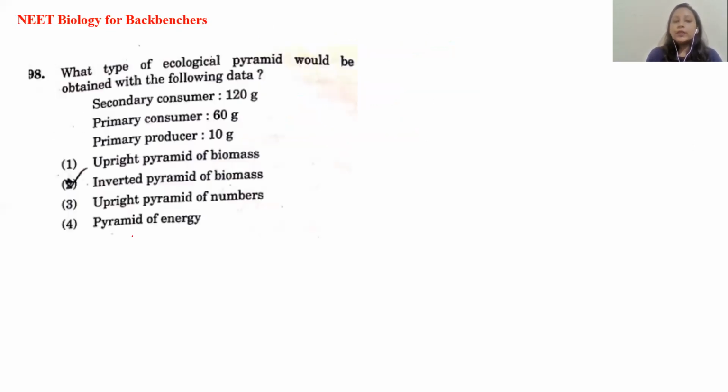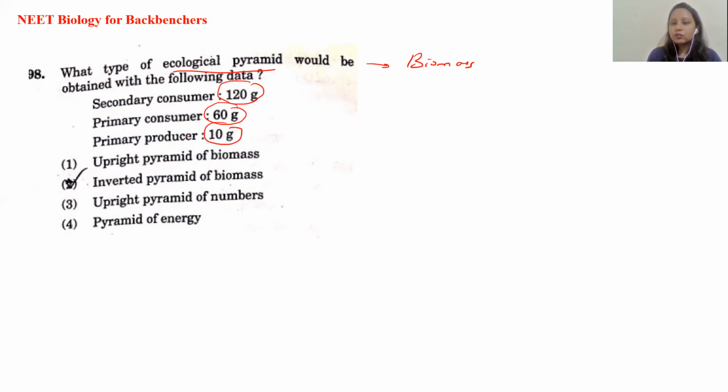Now, which type of ecological pyramid would be obtained from the following data? Secondary consumer 120 gram, primary consumer 60 gram, primary producer 10 gram. First of all, you have to understand what is given. They are asking about the pyramid of biomass, because they are giving the values in grams. It is not a value of number or of energy. This is meant for the biomass.